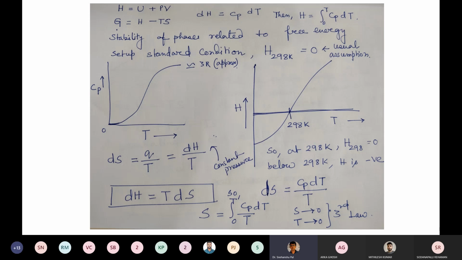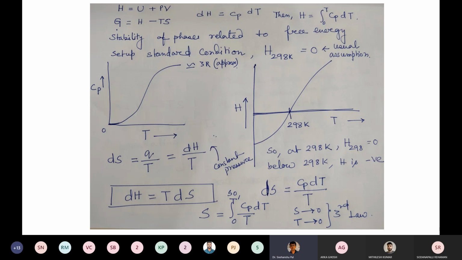And the free energy is equal to enthalpy minus temperature on the absolute scale multiplied by entropy. So stability of a phase is related to free energy.